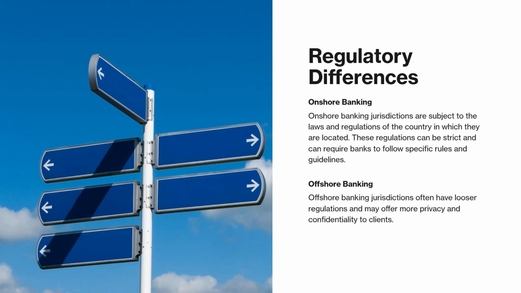Regulatory differences. Onshore banking. Onshore banking jurisdictions are subject to the laws and regulations of the country in which they are located. These regulations can be strict and can require banks to follow specific guidelines. Offshore banking. Offshore banking jurisdictions often have looser regulations and may offer more privacy and confidentiality to clients.